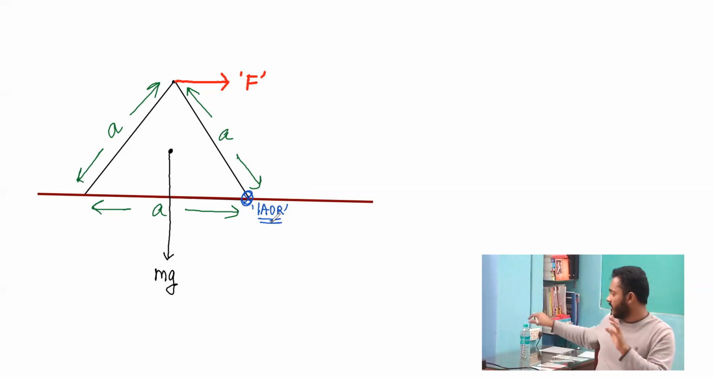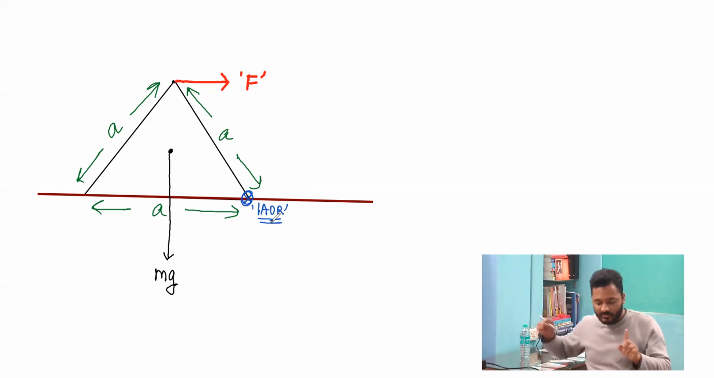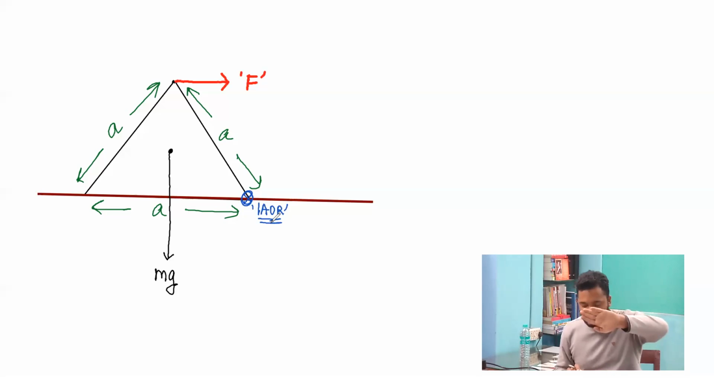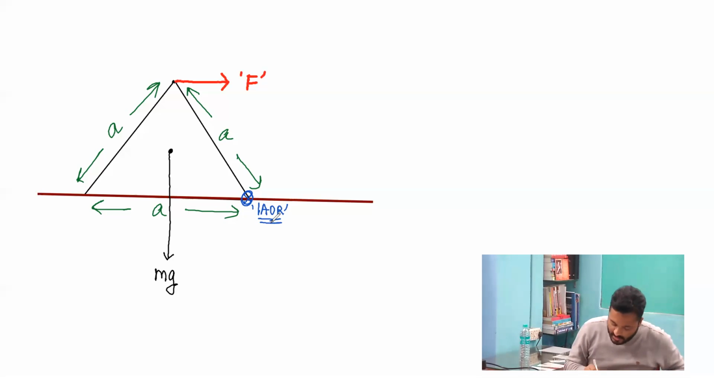This time we are applying a force like this, so it is toppling, or tipping, about this particular point. This becomes the instantaneous axis of rotation about which the system is toppling. This separation is a by 2, and if I calculate the vertical height, it is going to become root 3a by 2.